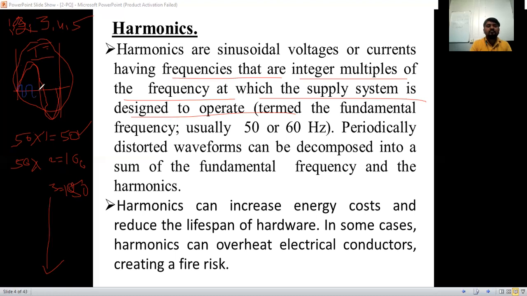It is double now. How many cycles are there here? 2 cycles are there. That is the second harmonic. Again, the fourth harmonic, we are going to call that here.